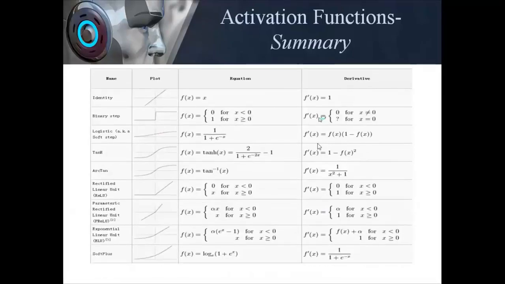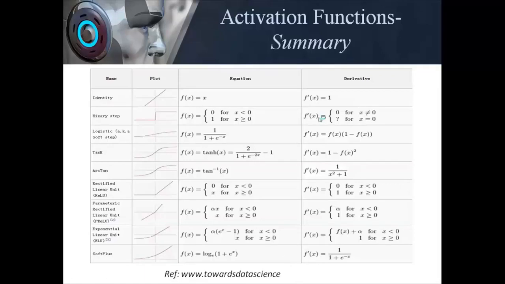So this is the brief summary of the functions which are used: how they look, that is their pictorial representation, their representation in the form of mathematical equation, and their differentials. As I told you, differentiation is very important. Why?